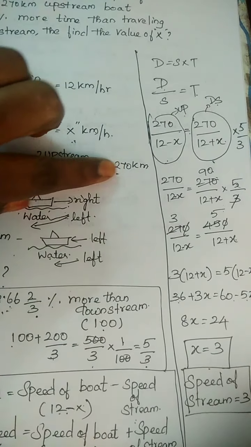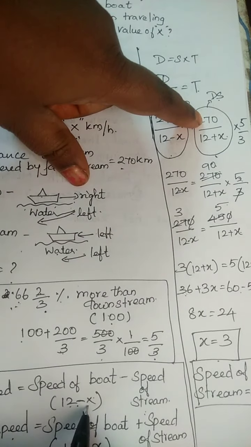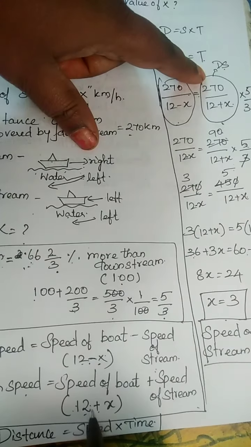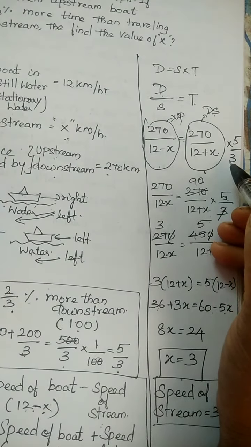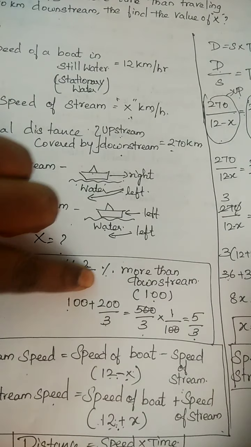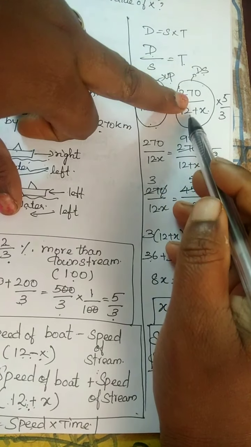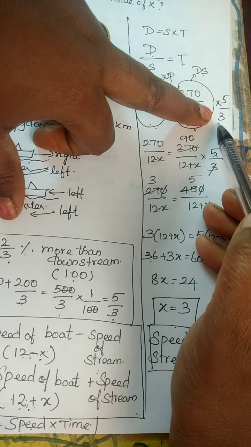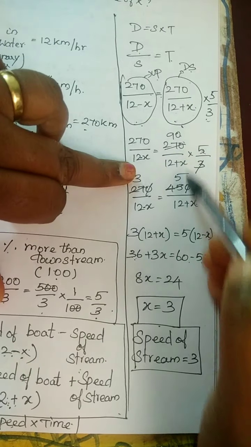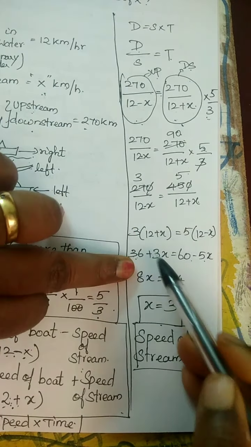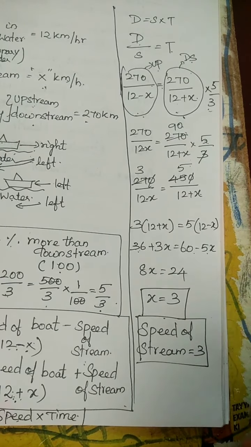Here the distance is 270 km, divided by 12 minus x for upstream, and 270 divided by 12 plus x for downstream. And we already know upstream takes 66 2/3% more than the downstream. So the upstream value we found this, the downstream value we already found this one, and into 5/3 we calculated here. So just multiply it, then cross multiply it, then equate it. We will get the answer x equal to 3. So the speed of stream is 3.